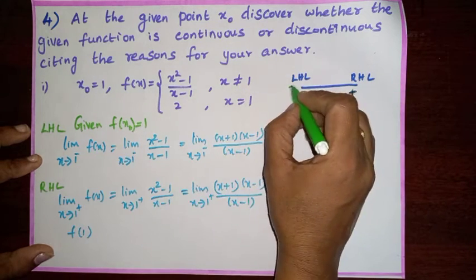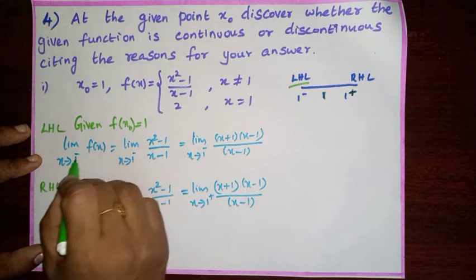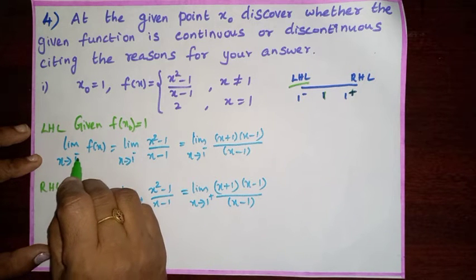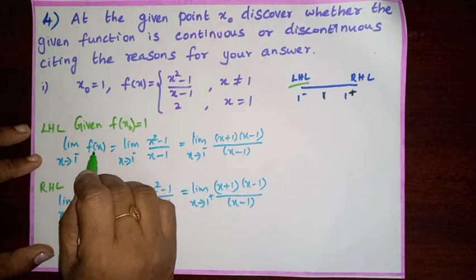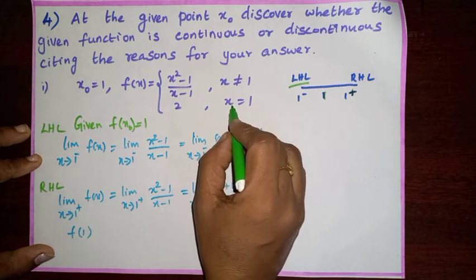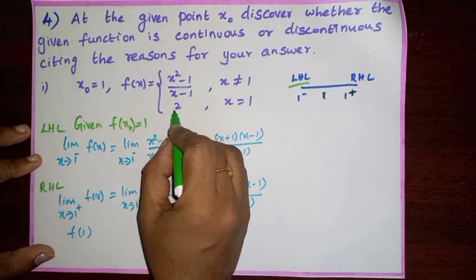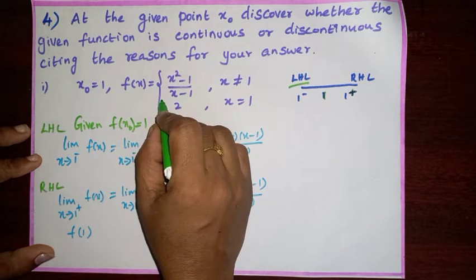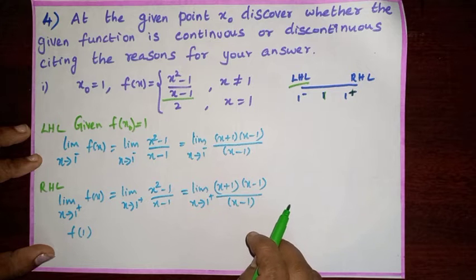First we are going to check left hand limit. Given f of x0 is 1. Limit x tends to 1 negative f of x. 1 negative means we cannot take when x equal to 1 as 2. So for 1 negative as well as 1 positive, we have to consider f of x as x square minus 1 by x minus 1.